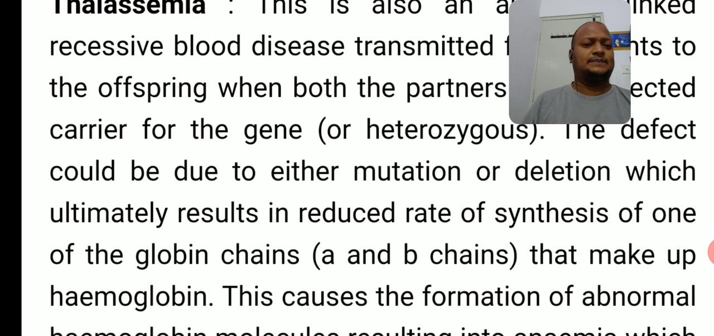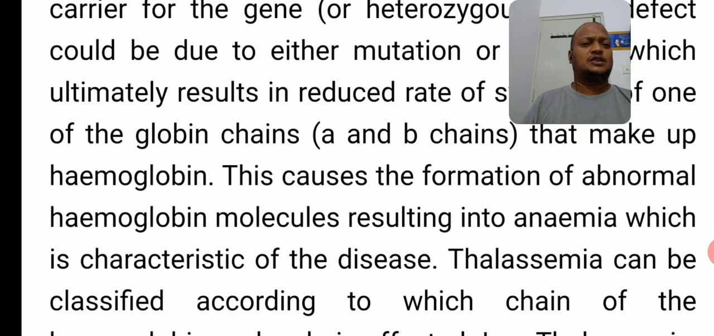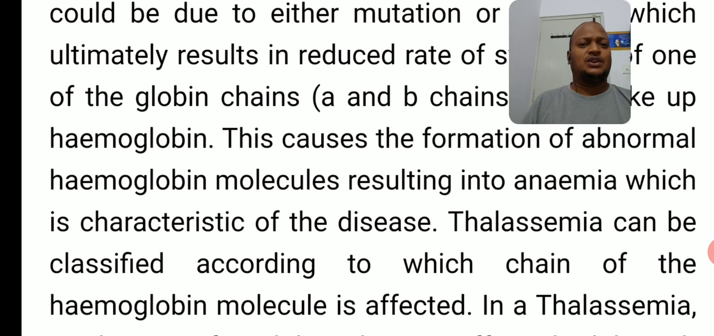Okay, right. Now the third point: this causes the formation of abnormal hemoglobin molecules resulting in anemia, which is characteristic of the disease. Whenever the production of alpha or beta chains decreases in the hemoglobin, that causes abnormal changes in the hemoglobin molecules, resulting in the anemia, which is characteristic of this disease. Okay, right.